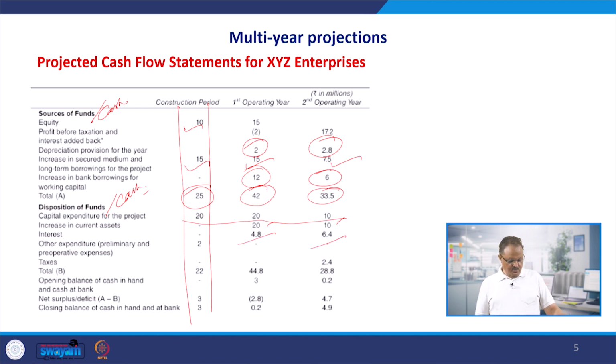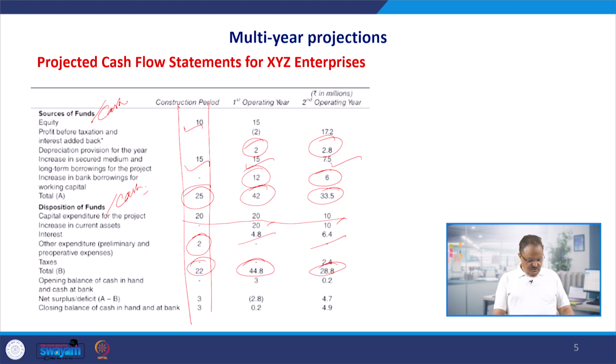Our interest expense is increasing because we are borrowing more in the subsequent years, from 4.8 million in the first operating year to 6.4 million in the second operating year. And preliminary expenses are 2 million, which we saw in the beginning. So the total of B, meaning the disposition or applications of the cash, is going to be 22 million, 44.8 million, and 28.8 million, which is the total disposition of the cash.